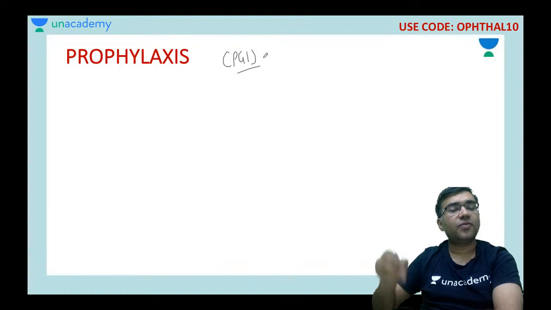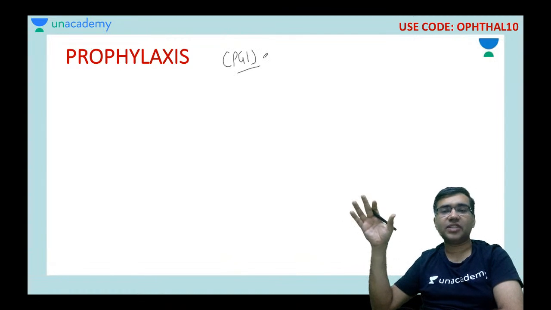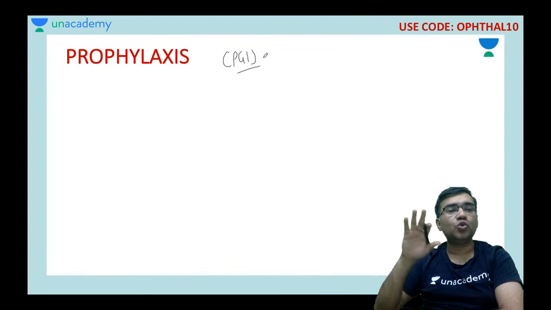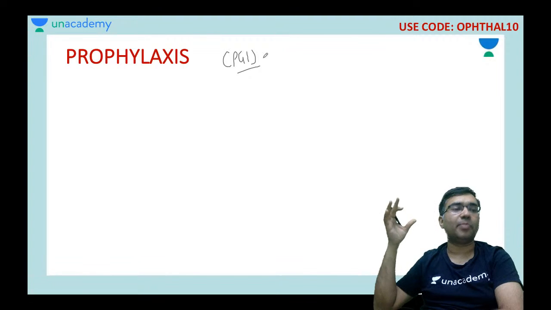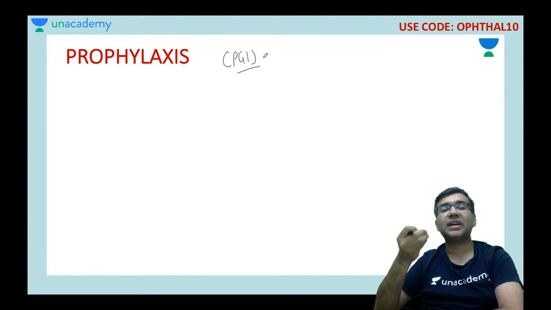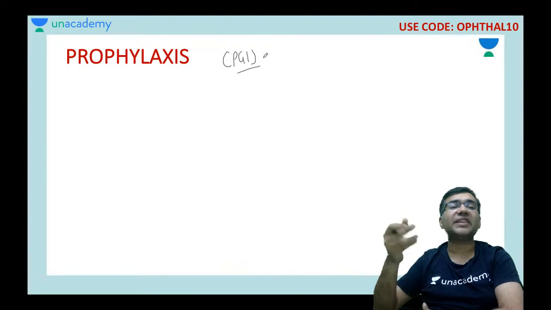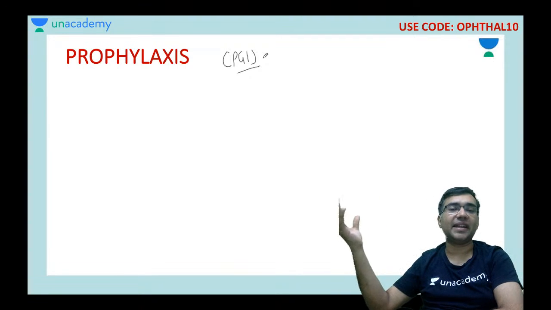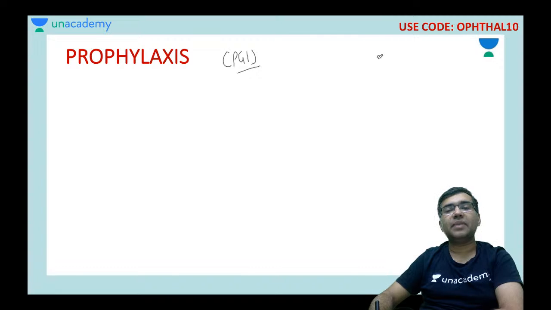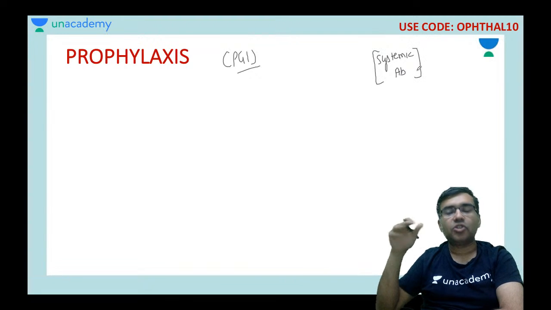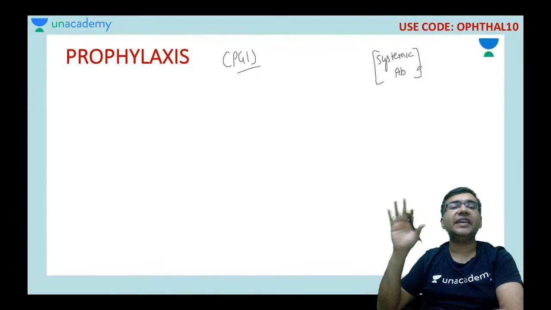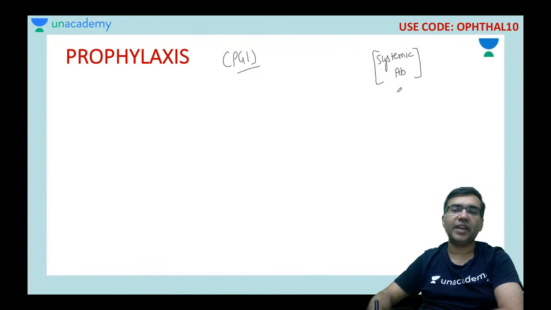So remember, for preventing endophthalmitis, some of the authors have advocated the use of topical antibiotics pre-operatively, or giving systemic antibiotics after the operation. But one thing you have to remember is that systemic antibiotics, pre-operatively or post-operatively, and topical antibiotics, pre-operatively or post-operatively, do not have any role in preventing endophthalmitis.